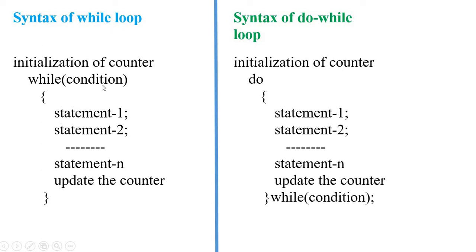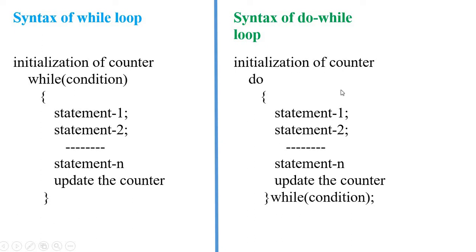How to write the while loop? We start the while loop with the while keyword. While is the keyword, and you write the condition. Based on this condition, these statements will be executed. If the condition is false, all these statements will be skipped and it executes the statement that we have here.